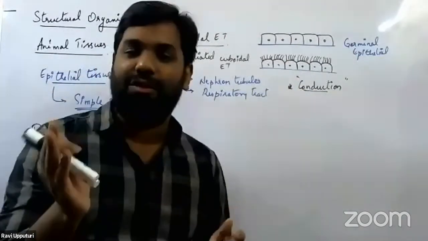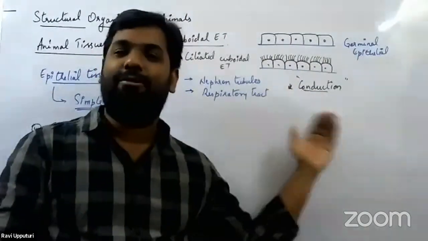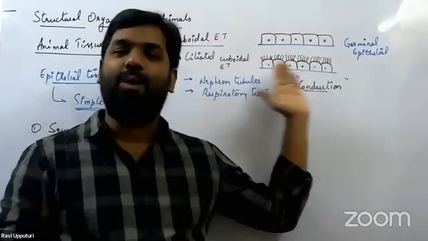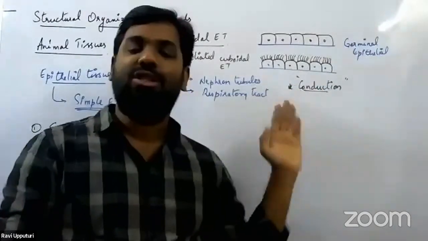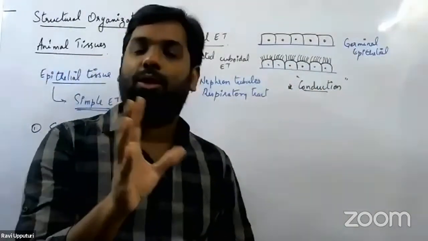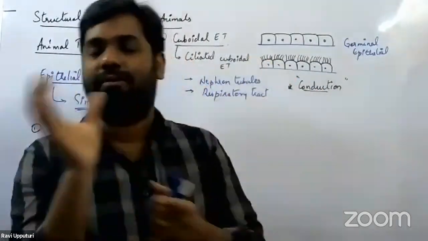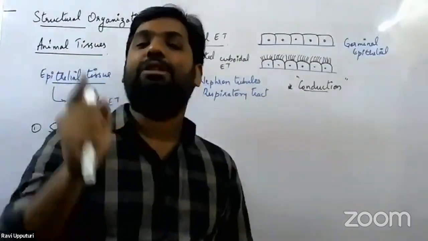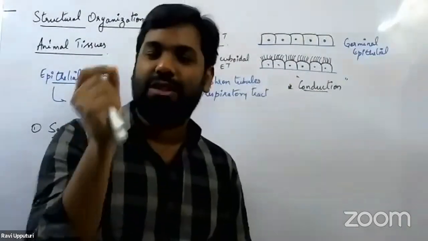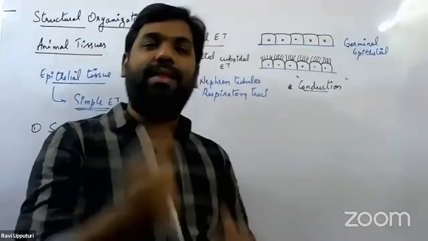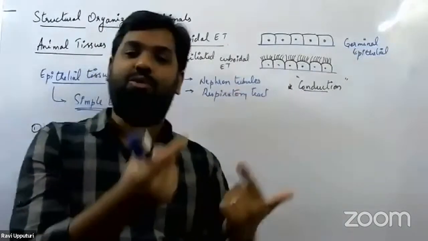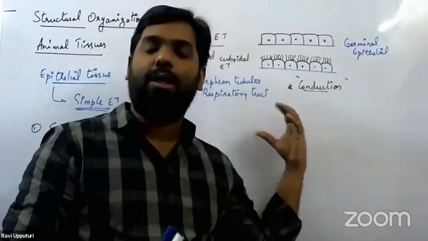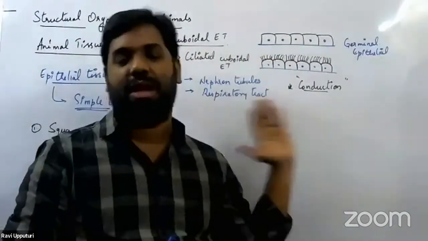There is a flip-flap movement expressed by the cilia. As the cilia keeps moving, it transfers molecules from one cell to another, or from one part of the tissue to another. So wherever cilia is present, there is conduction or movement of molecules or substances.